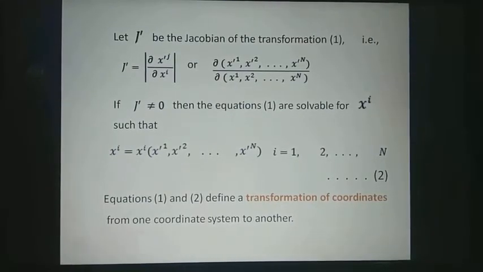Now we will try to understand this transformation of coordinates by taking two different coordinate systems. Suppose those two coordinate systems are taken as the Cartesian coordinate system and the spherical polar coordinate system.